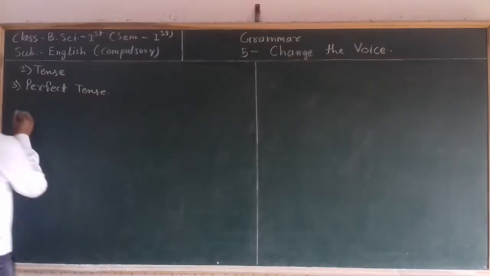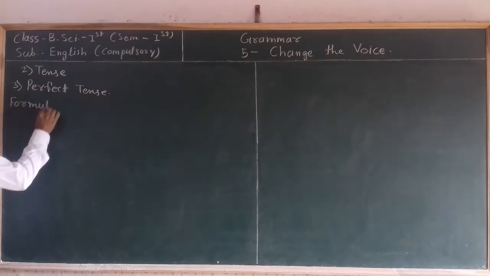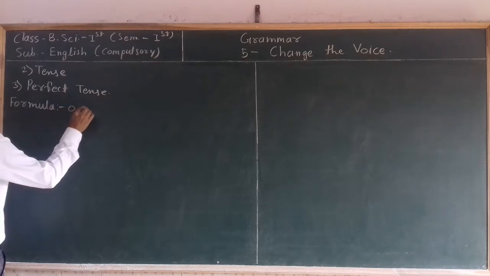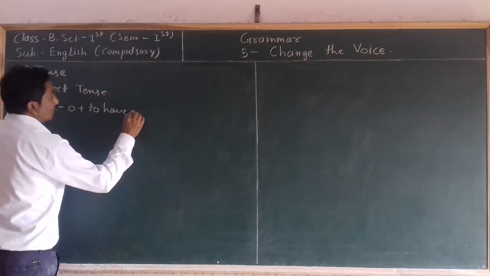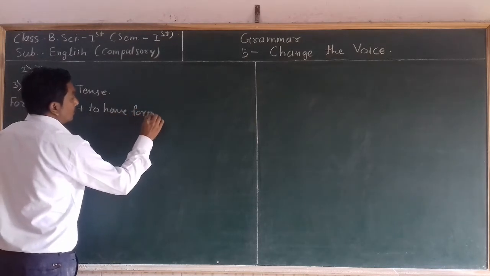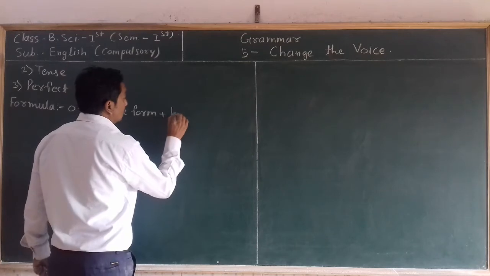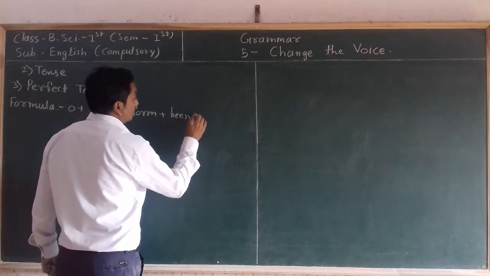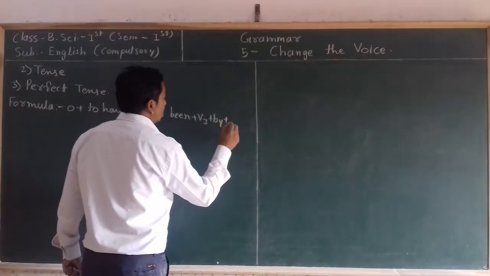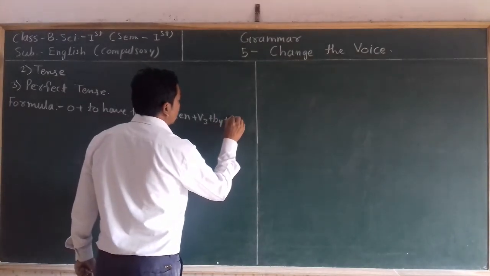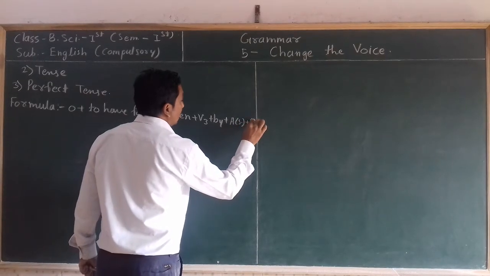The formula is by plus accusative of subject plus is.